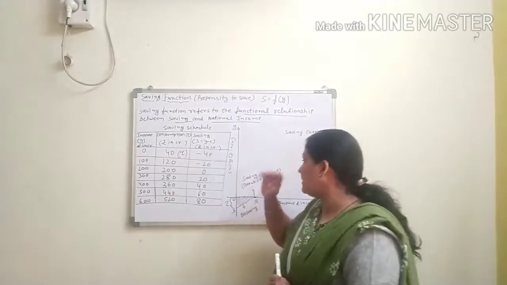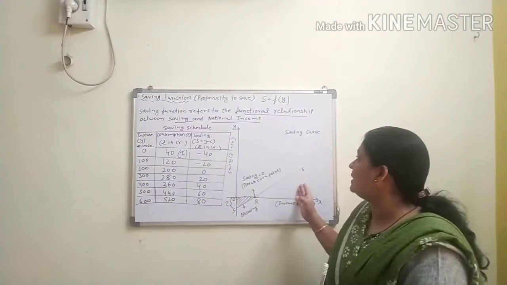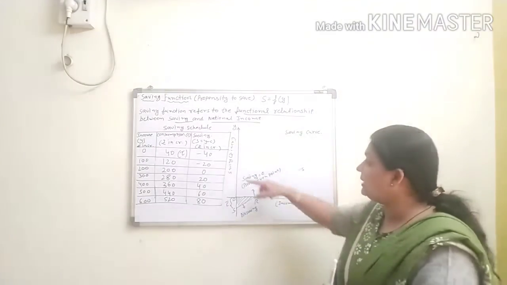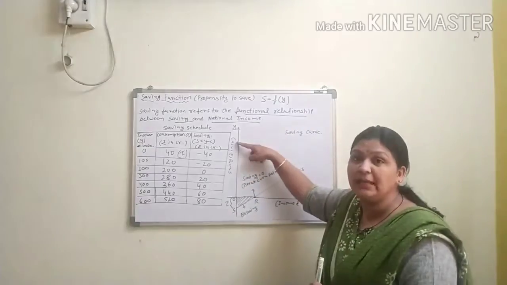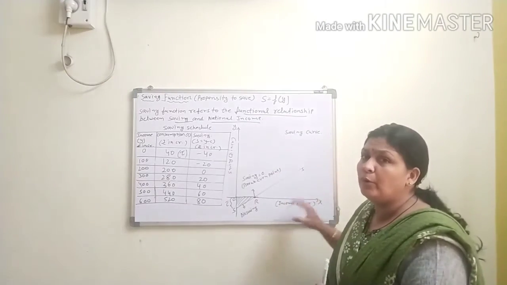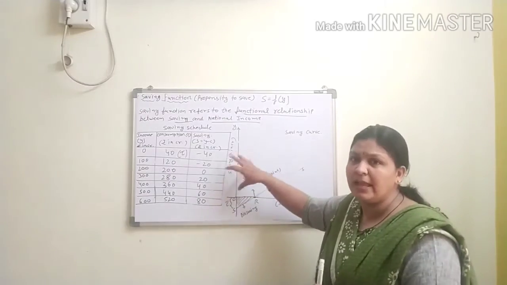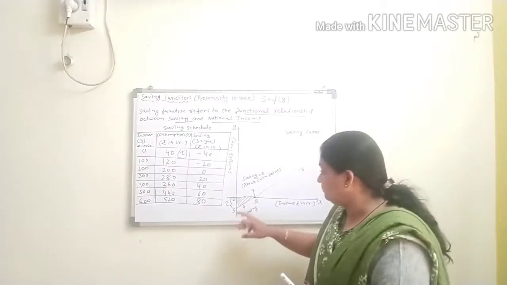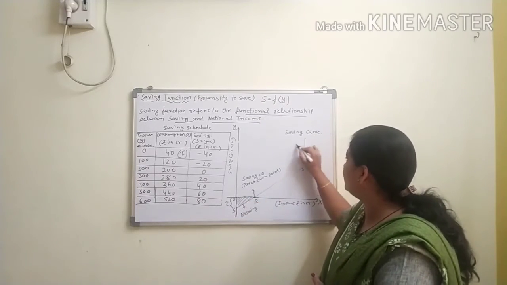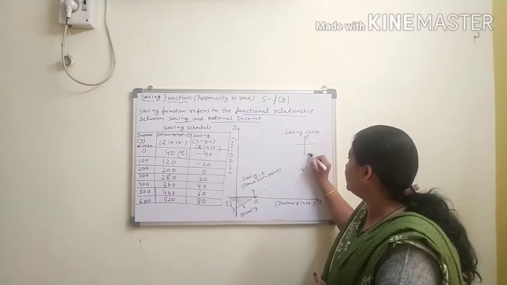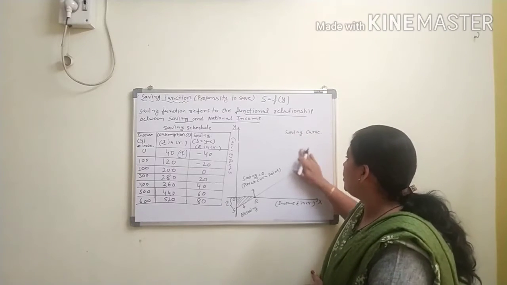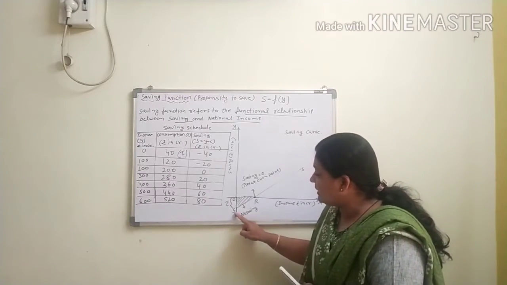Clear? So now we just see what the criteria of the saving curve are. This is the y-axis, this is the x-axis. On the y-axis, we assume that is the saving, rupees in crores, and this is the income, rupees in crores. It is very important to mention which measurement you are taking on the y-axis or x-axis. Now, listen. Saving is negative from here, so that is the y dash point. In the graph, as usual you know that is the y and that is y dash. At the y point it is plus and at y dash it is minus. Clear? So at that point that is the minus 40 point.